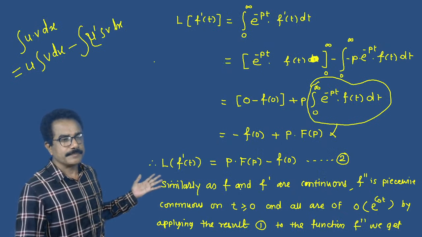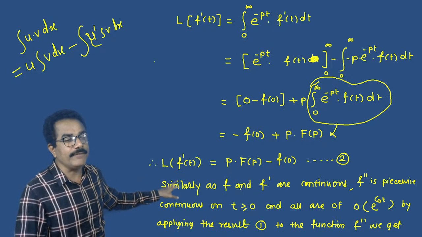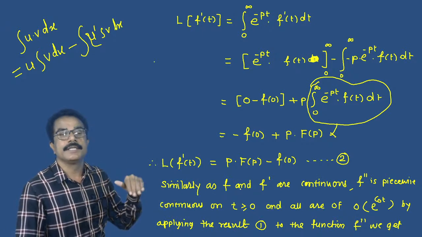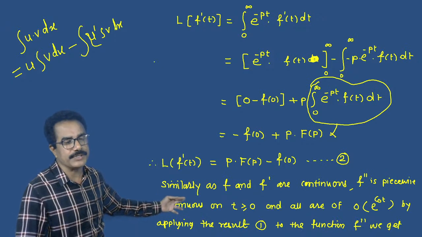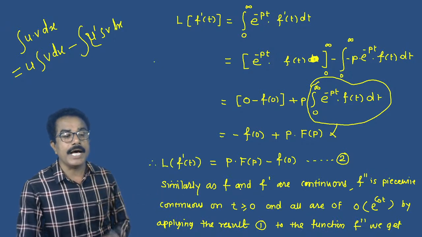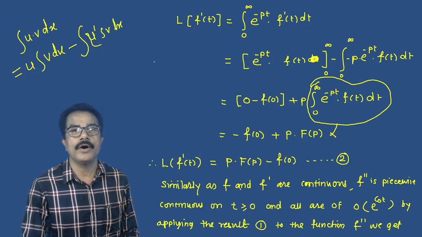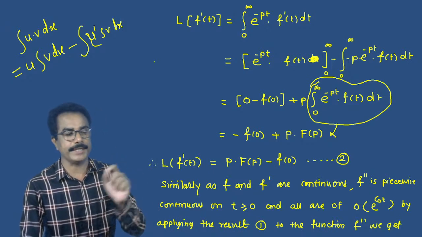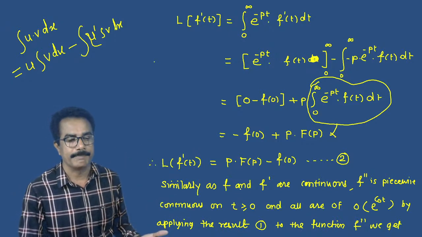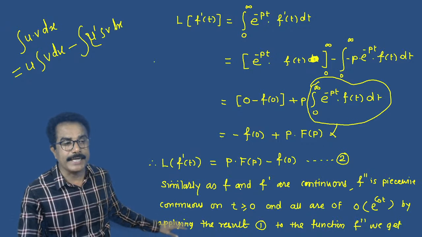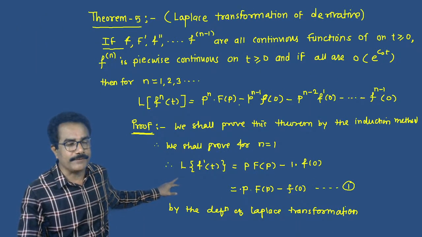Similarly, as f and f dash are continuous, f double dash is piecewise continuous for t greater than 0, and all are of exponential order O of e raised to c naught t. By applying result 1 to the function f double dash, see, this result is for f dash of t.